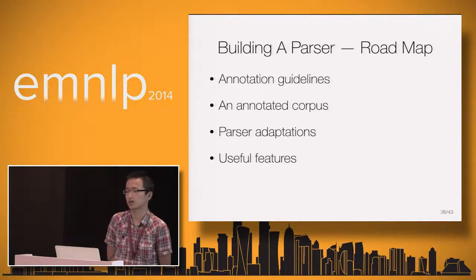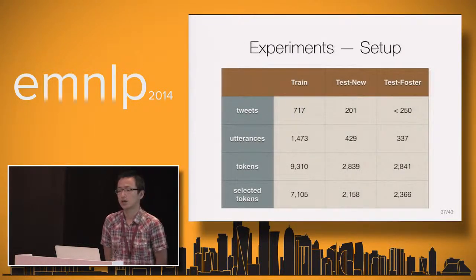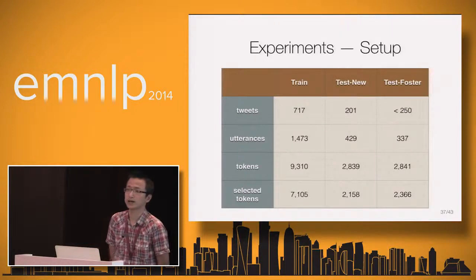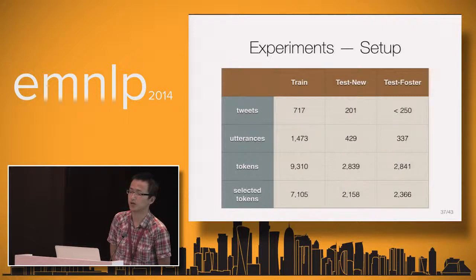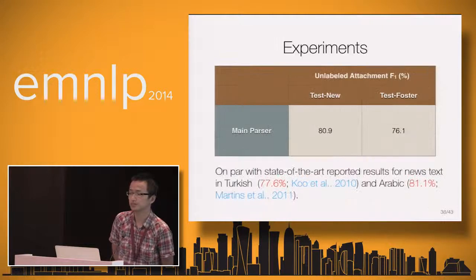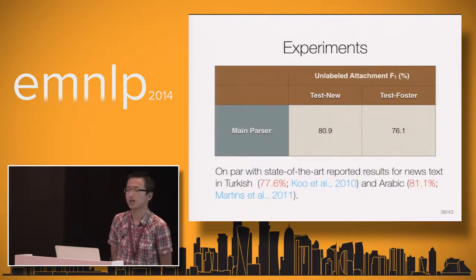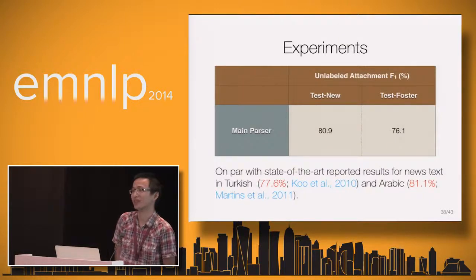Okay, so we have gone over all the steps of building a parser. Let's look at some final experimental results. Besides the test set we created, we also test our parser on the test set annotated by Foster et al., converted to our annotation convention. Here is the final result for our main parser, which has all the things we mentioned above included. We achieved 80.9 unlabeled attachment score on our new test set for Twitter parsing.